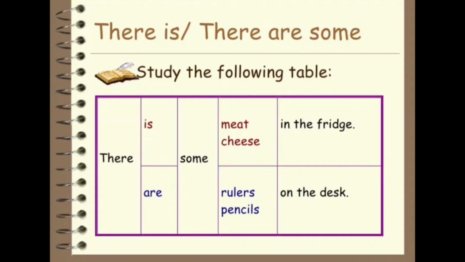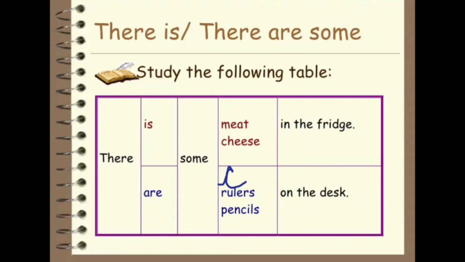Here let's study this table. There are some rulers and pencils on the desk. Now, rulers: is it countable or uncountable? Which kind of noun is it? Rulers means they are countable nouns. We can add S or ES, right? It is in plural form, so it is a countable noun.